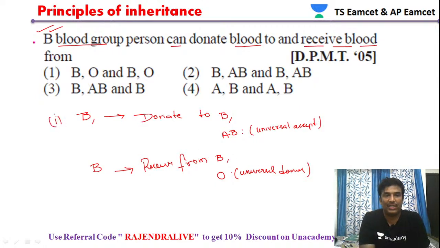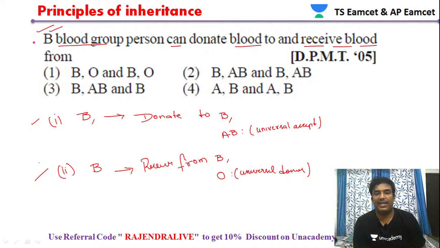So these are the two conditions, and these two are the right answers in this case.